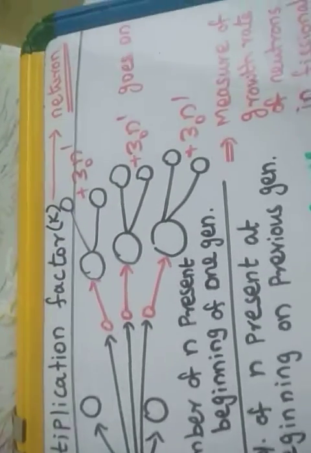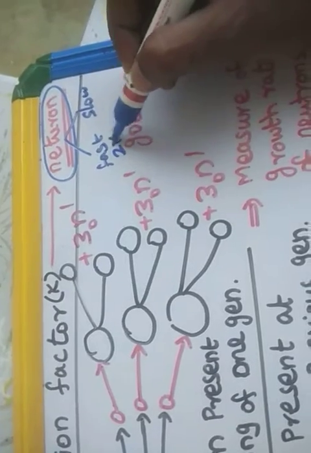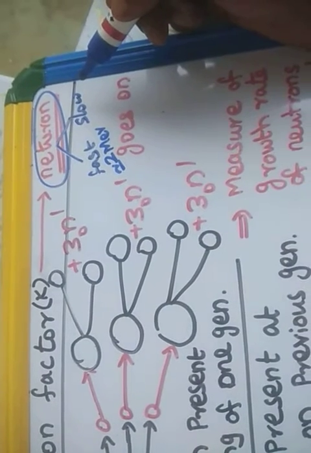Multiplication factor and neutron. Now I will explain clearly about the neutrons. There are two types of neutron, fast neutron and slow neutron. Slow neutron is also called thermal neutron. Those neutrons having energy of more than approximately 2 million electron volt are called fast neutrons.